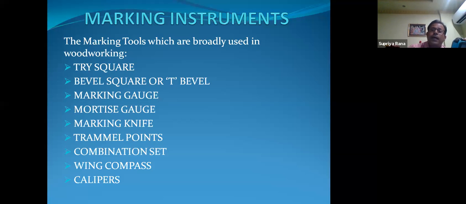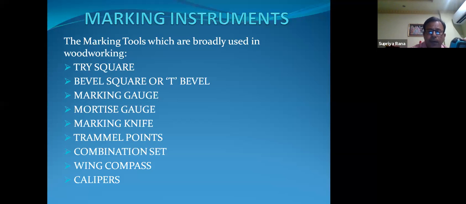Fifth is the marking knife or fiber, Framel point, combination set, ring compass, and calipers. These instruments are treated as marking instruments. By these instruments, we can mark on the job according to the dimension reflected in the engineering drawing.